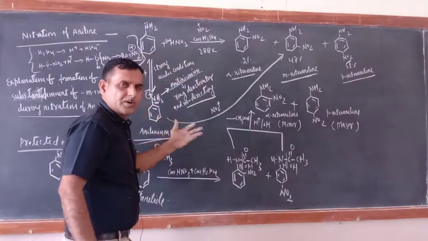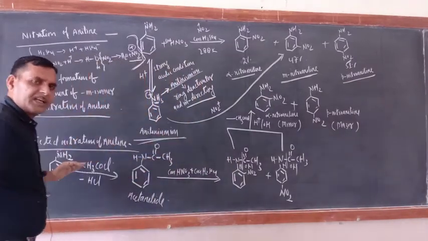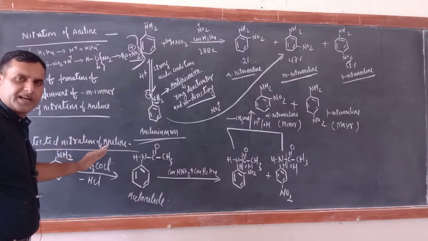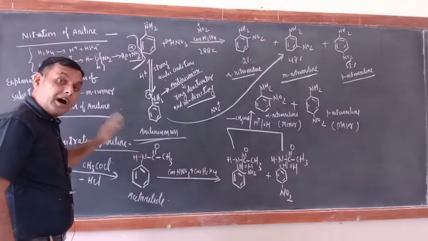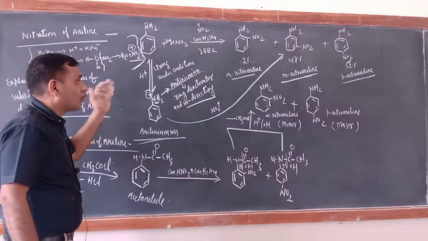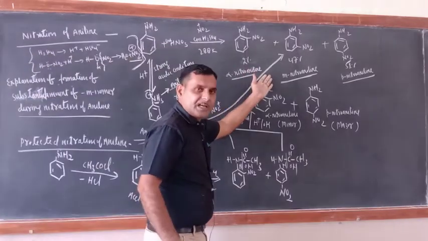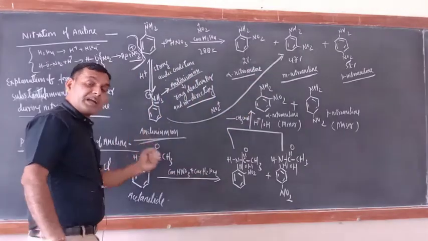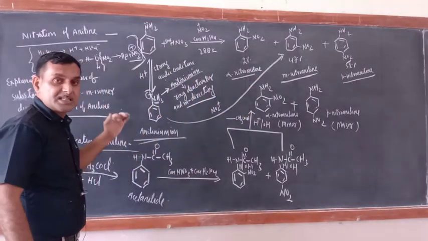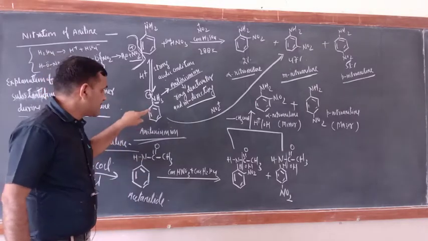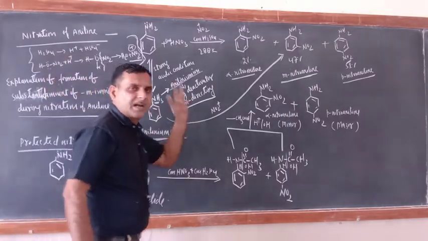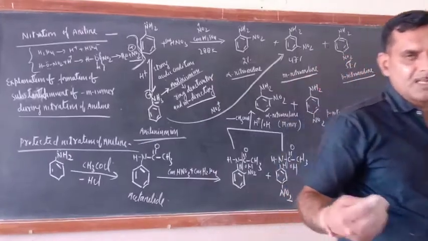So if you subject aniline to protected nitration, you will not get the meta isomer. Without protection, nitration will yield the meta isomer, and meta isomer generation is because of the formation of anilinium ion, because this NH3 group is meta directing.